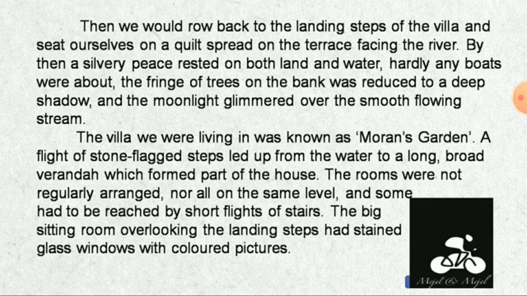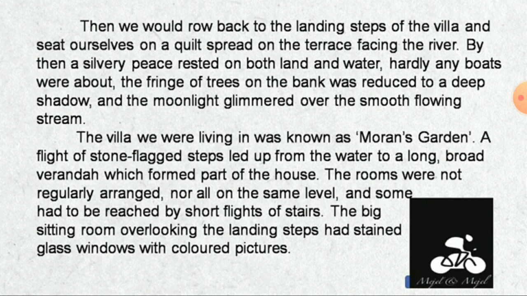"The villa we were living in was known as Moran's Garden." The villa's name was Moran's Garden. "A flight of stone flagged steps led up from the water to a long, broad veranda which formed part of the house."